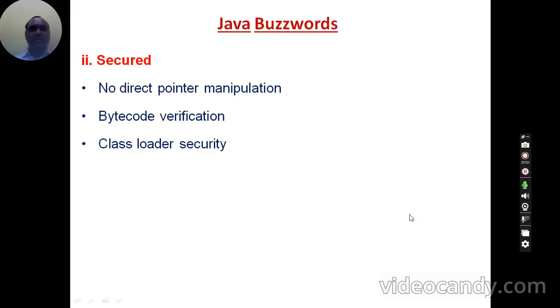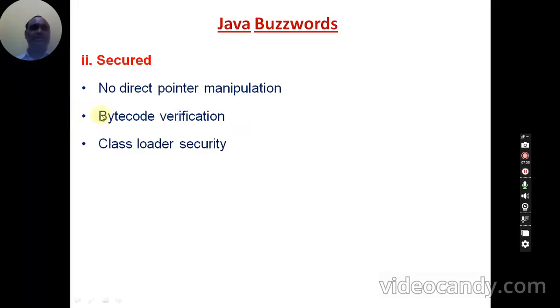So Java, by eliminating the concept of pointers, has provided security to your programming language. Not only that, Java is using certain object oriented features to protect the data of the program. Whatever data you are using in your program is secured from access by other functions which are not related to your program. So in that way also it is providing security. Because of this it is called a secured language.